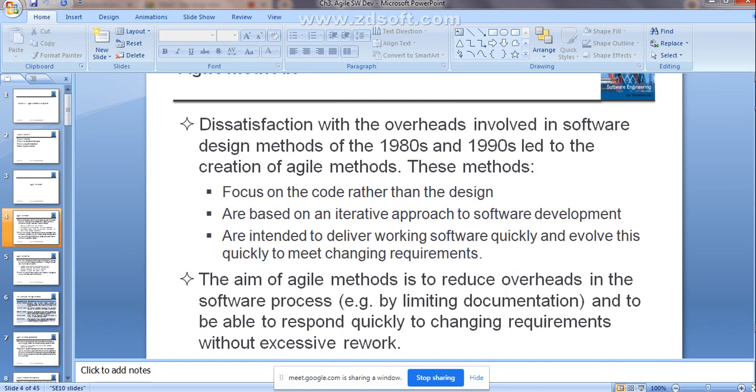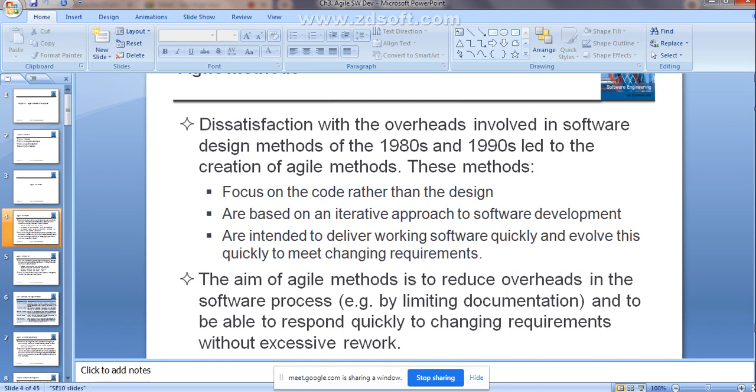As you already know, the agile method uses incremental delivery. In the initial implementation, you add the more important functionalities.